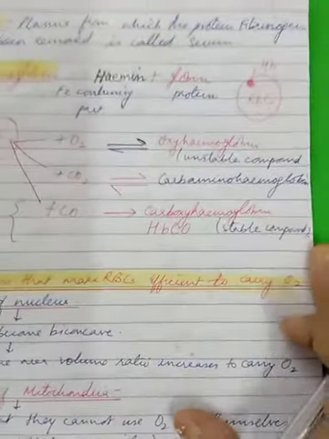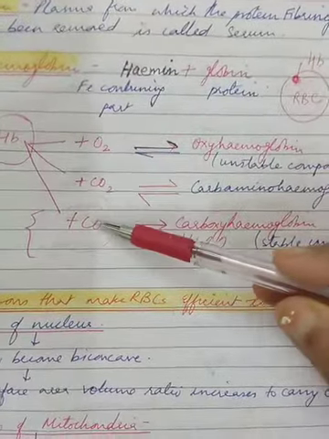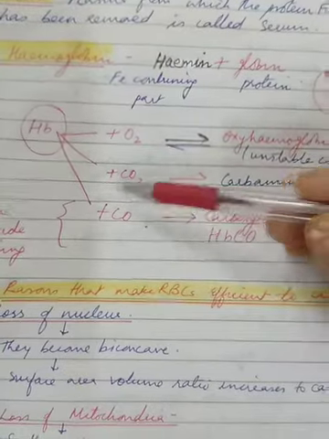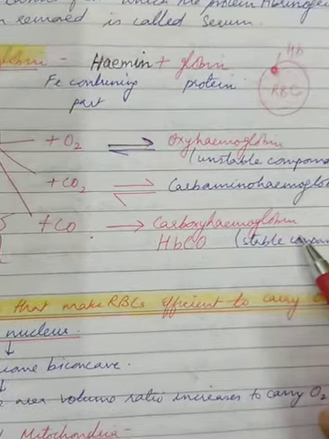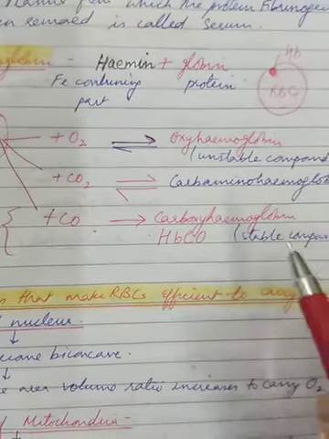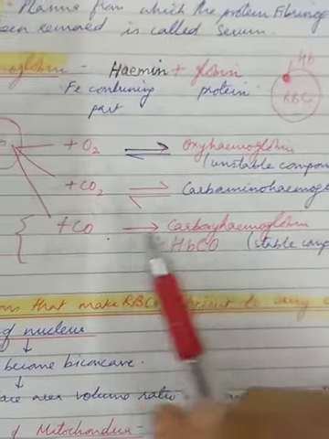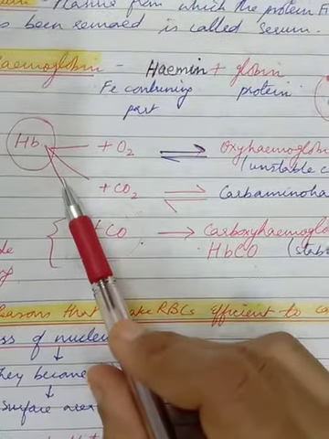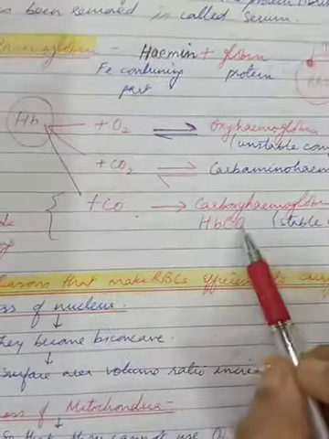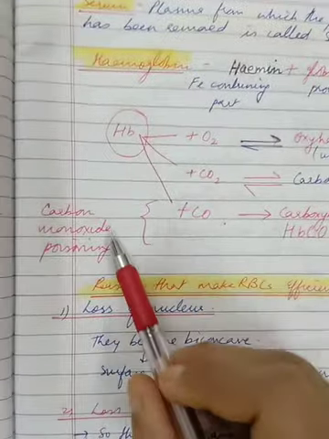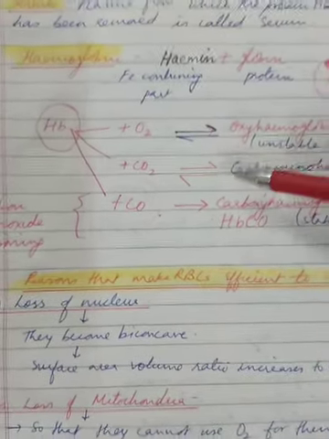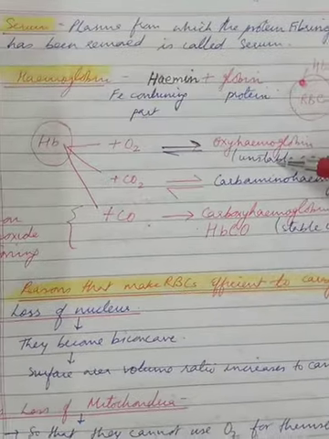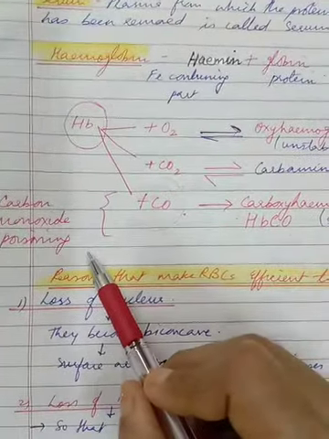But the most dangerous combination occurs when hemoglobin, which has the maximum affinity or likeness for carbon monoxide, forms a stable compound called carboxyhemoglobin. This compound cuts down the oxygen carrying capacity of the hemoglobin, and this results sometimes in death, all right? So this is called carbon monoxide poisoning. This is usually seen in cases where furnaces are burning in small rooms and people are not aware, due to lack of ventilation, and then the poisoning takes place.